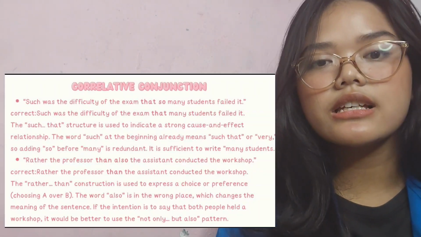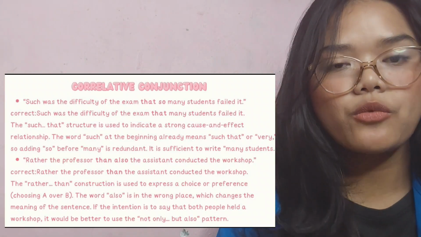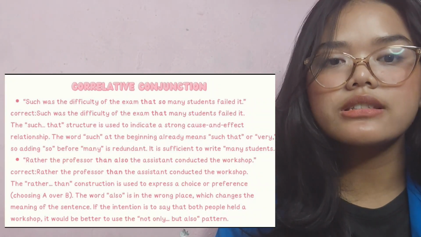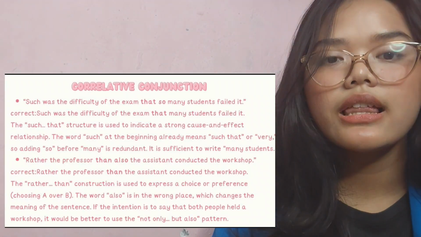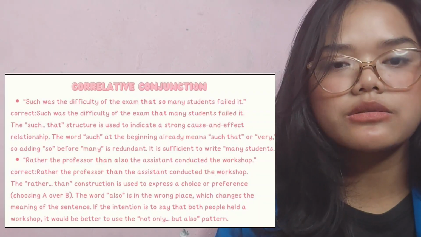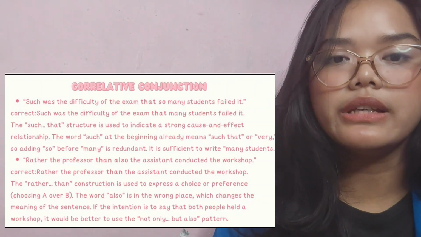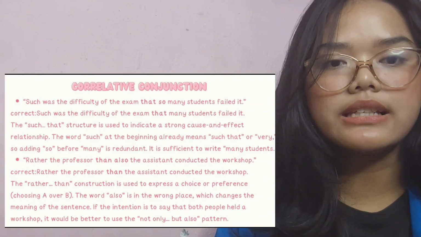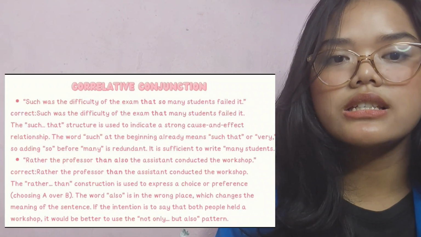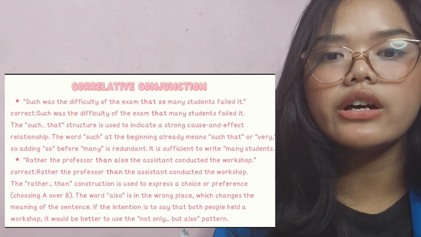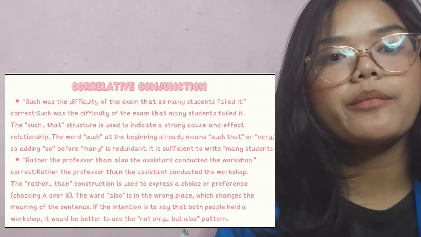The last to analyze is "Rather the professor than also the assistant conducted the workshop." Correct: Rather the professor than the assistant conducted the workshop. The rather than construction is used to express a choice or preference, choosing A over B. The word also is in the wrong place, which changes the meaning of the sentence. If the intention is to say that both people held the workshop, it would be better to use the not only but also pattern.